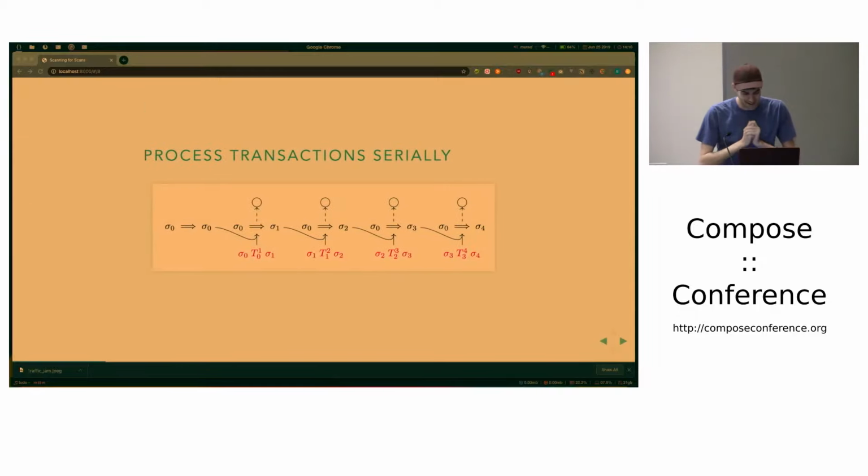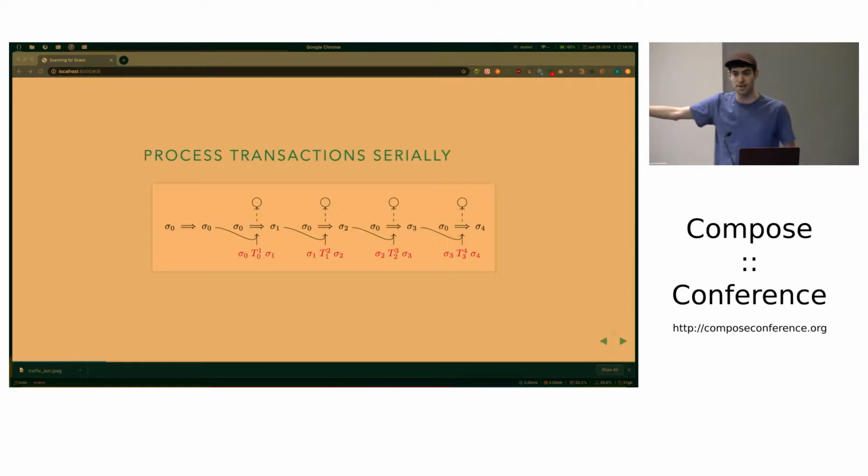So if you wanted to process transactions serially, this is maybe something you might do. All the way on your left, there's our base case. It's the proof that there's a sequence of transactions that takes us from state 0 to state 0, which is the empty sequence.